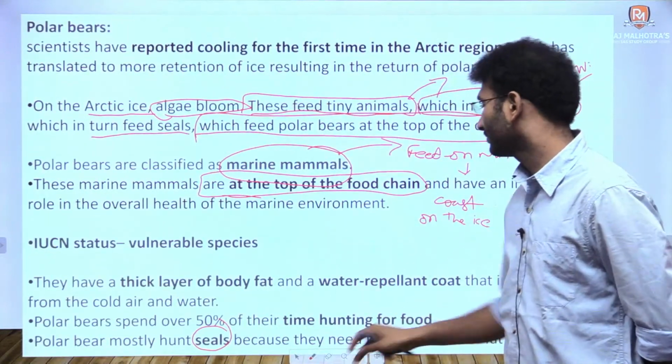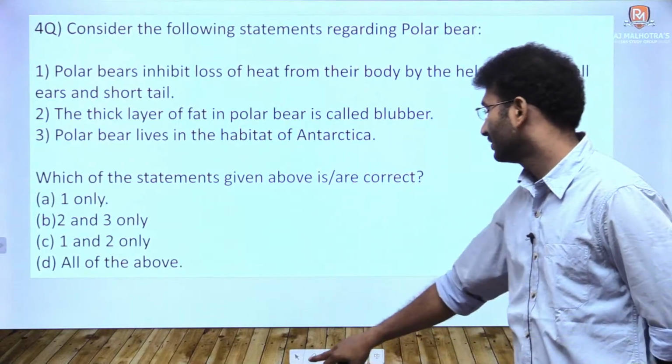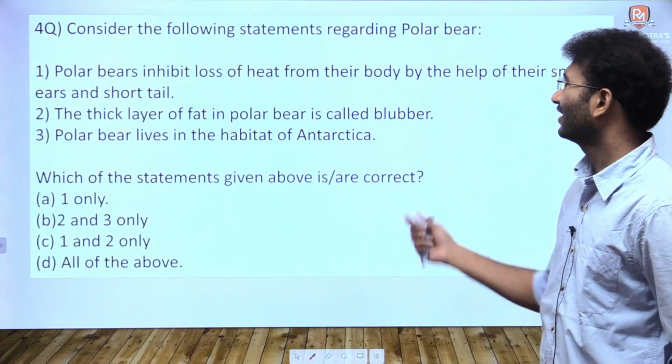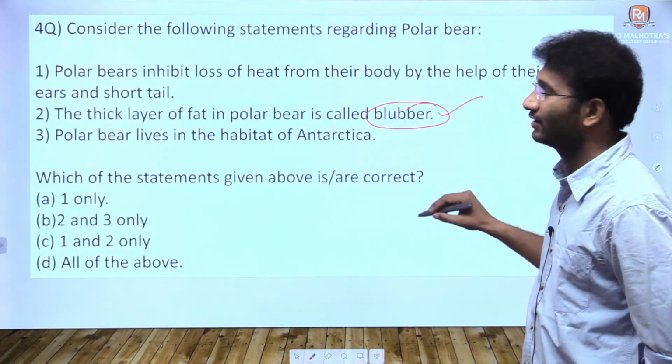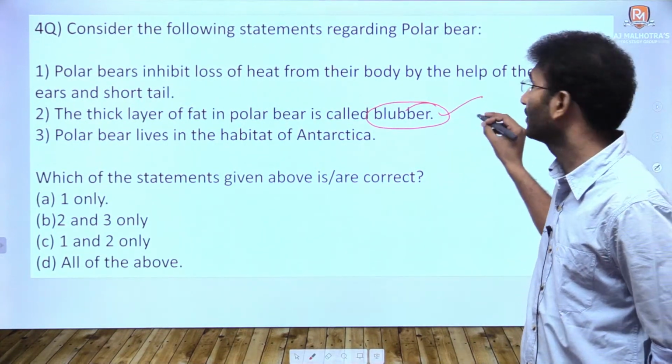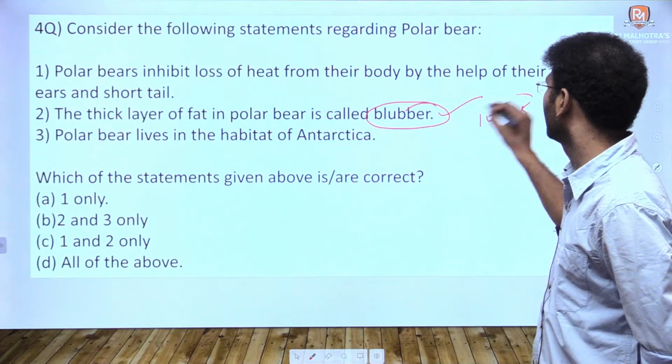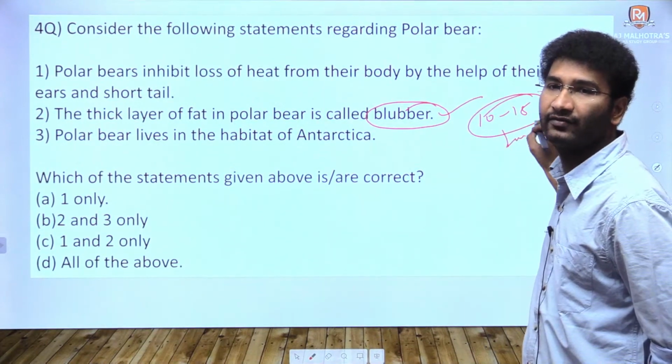Statement 1 is right. Statement 2, the thick layer of fat in polar bears is called blubber. Yes, it is called blubber, and it is a very thick layer, around 10 to 15 inches of fat.